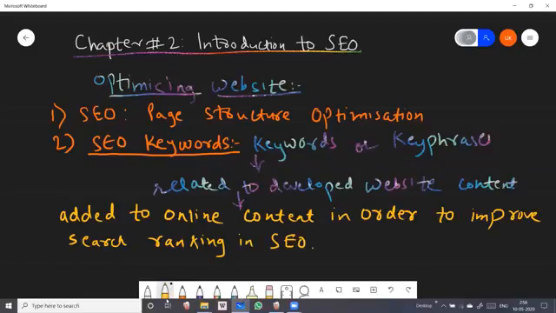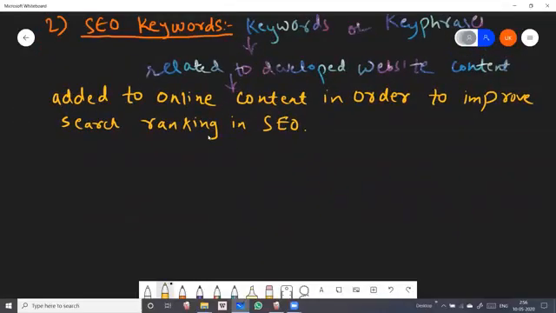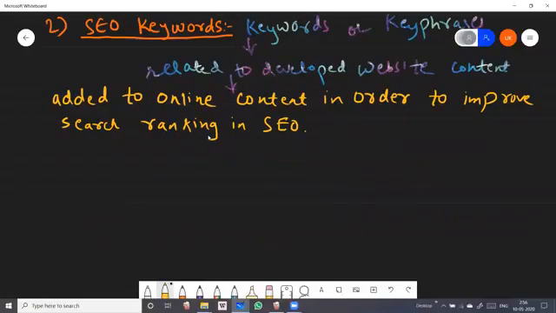Okay students, we are going to see a few examples also, but remember that keywords have to be used very properly, because keywords play an important role to boost the search of your website. Now the list of keywords has to be carefully chosen. In that we have to see keyword research and analysis.